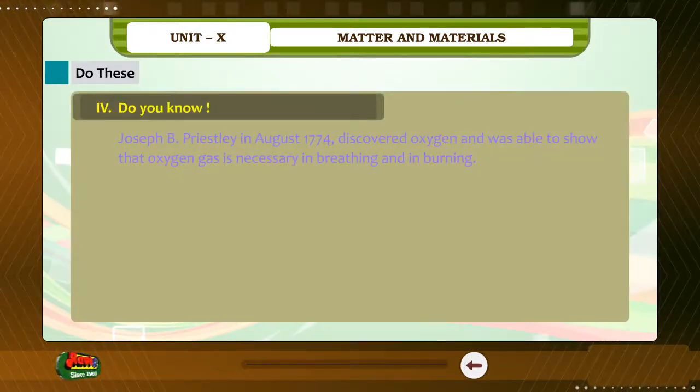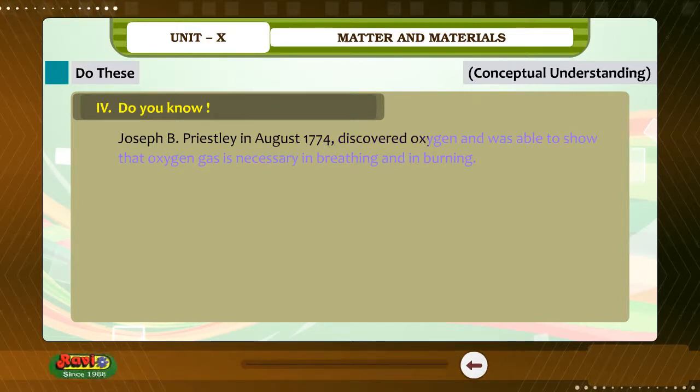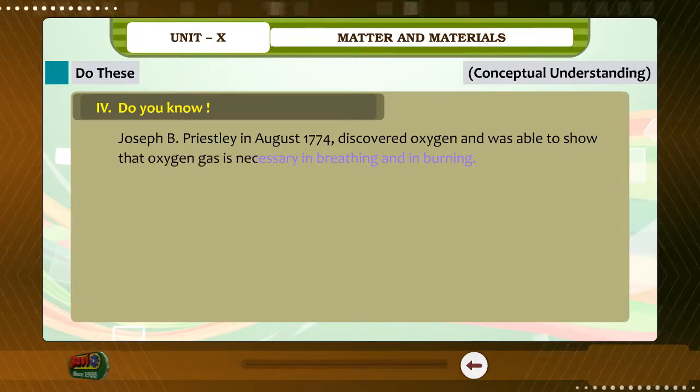4. Do you know? Conceptual understanding. Joseph B. Priestley in August 1774 discovered oxygen and was able to show that oxygen gas is necessary in breathing and in burning.